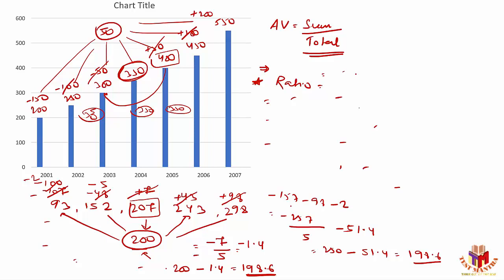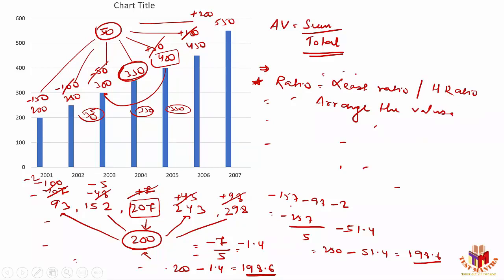So normally in ratios, the questions can be in the format of finding out the least ratio possible, or else finding out the highest ratio possible, or arrange the values in ascending order or else descending order, right? Arrange the values in ascending order or descending order there. So these are the basic variations here which you need to keep in mind.